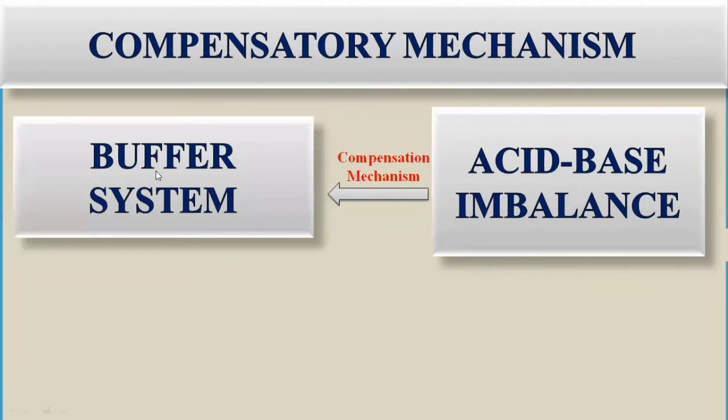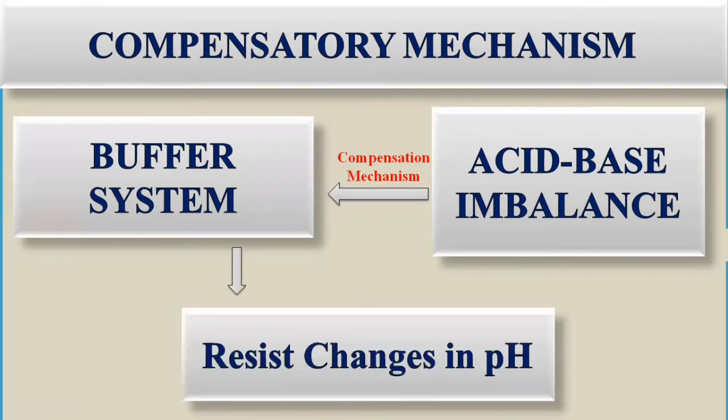Buffers are used so that if there is excess acid, they will add bases and try to neutralize the reaction, and if there is excess base, they will add acids and neutralize the reaction, resisting the changes in pH. So changes in pH are minimized or resisted by the buffer system. There are specific buffers present in the body that help in managing acid-base imbalances and keep the acid-base level in a balanced state.